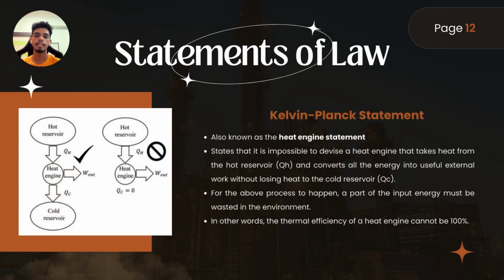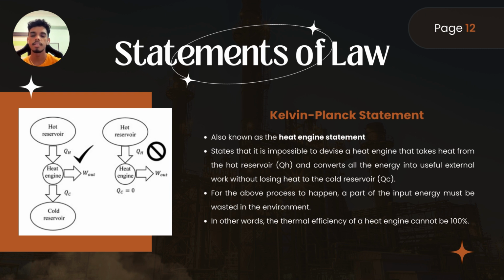There are various statements to explain the second law of thermodynamics. Firstly, the Kelvin-Planck statement, which is also known as the heat engine statement. This statement states that it is impossible for a heat engine to take heat QH from the hot reservoir and convert all the energy into useful external work without losing heat QC to the cold reservoir. For this process to happen, a part of the input energy must be wasted in the environment. In other words, the thermal efficiency of a heat engine cannot be 100%.